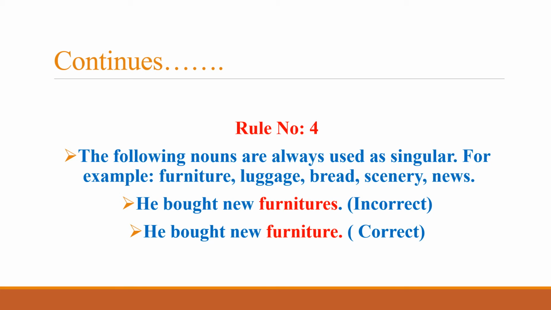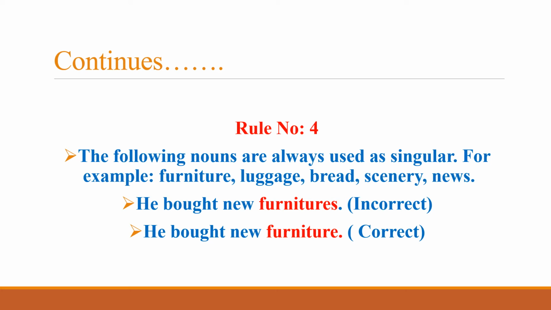We cannot make the plural of these words directly with the same noun. There are ways that we can change them into the plural, but we cannot add s or es with these words to make them plural. So the words furniture, luggage, bread, scenery, news, these are the nouns that would always take the singular form, I mean directly. He bought new furnitures.